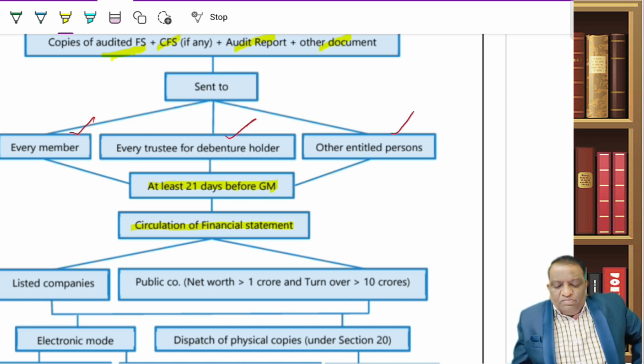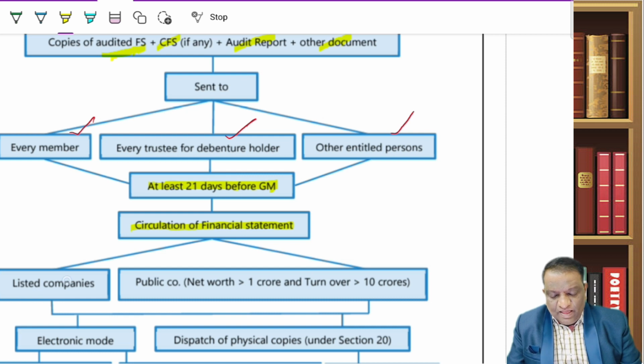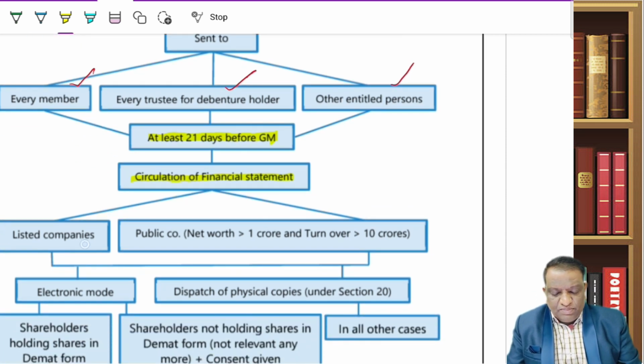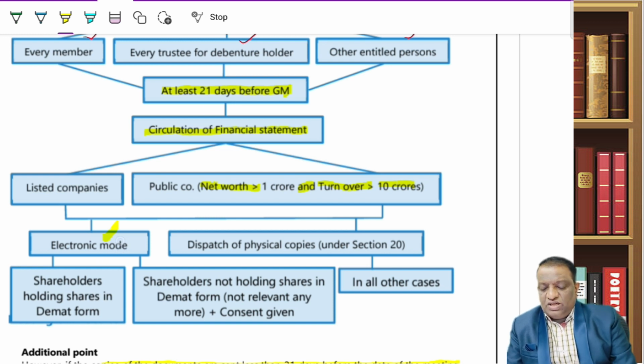Now, to whom? To the members, debenture holders, and other entitled persons. Now, what if I am a listed company or a public company where my net worth is more than a crore and turnover is more than 10 crores? These companies will have to send this in an electronic mode. To whom do I have to send it in electronic mode? To all the shareholders holding it in demat form.